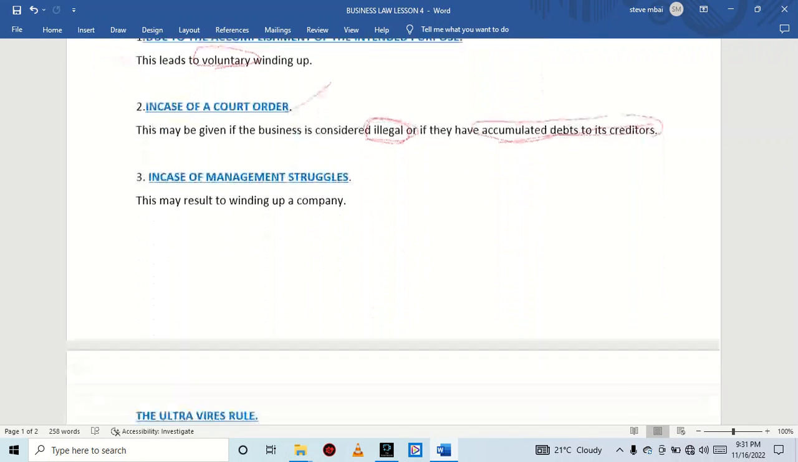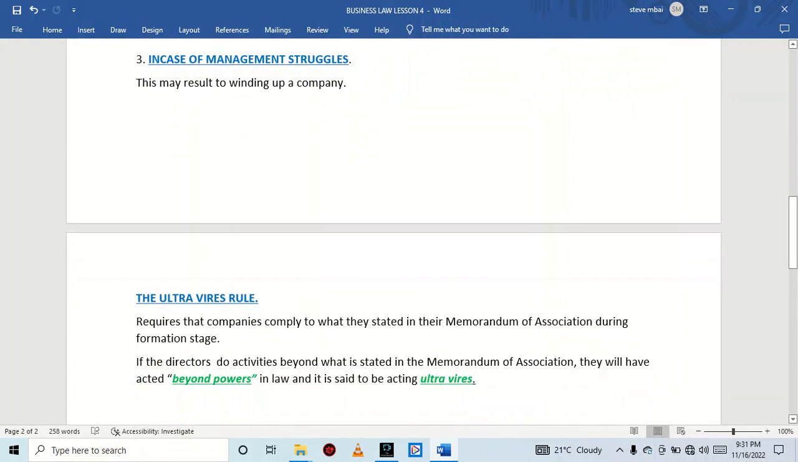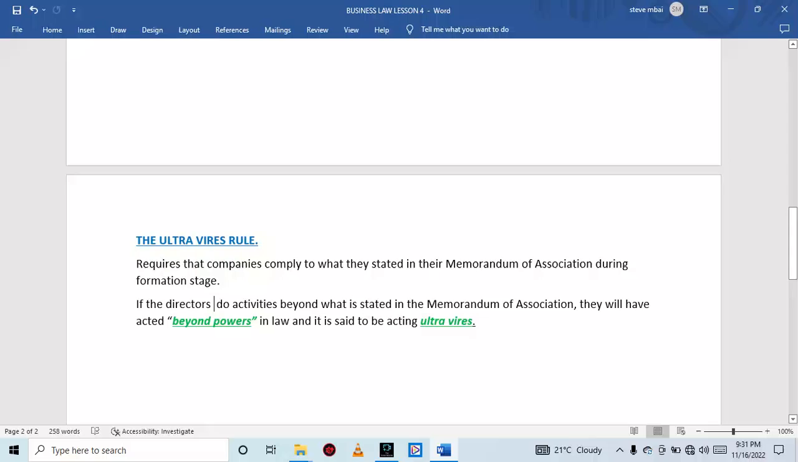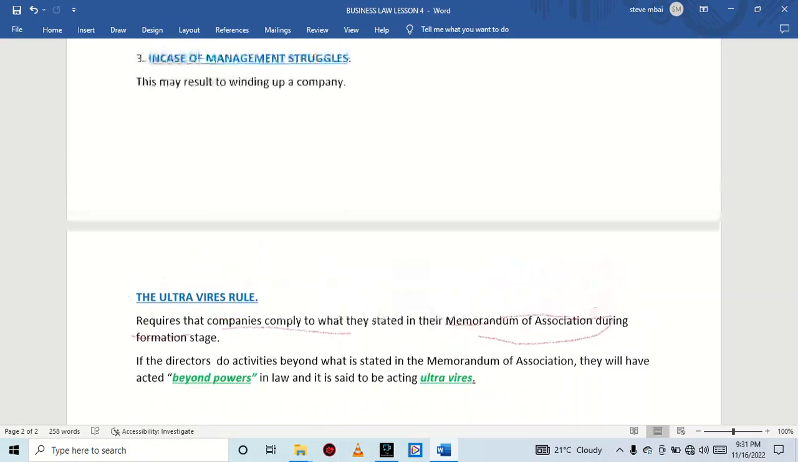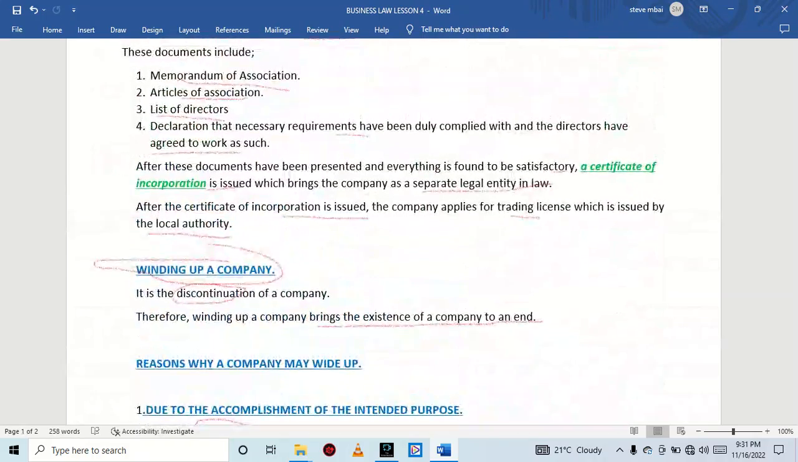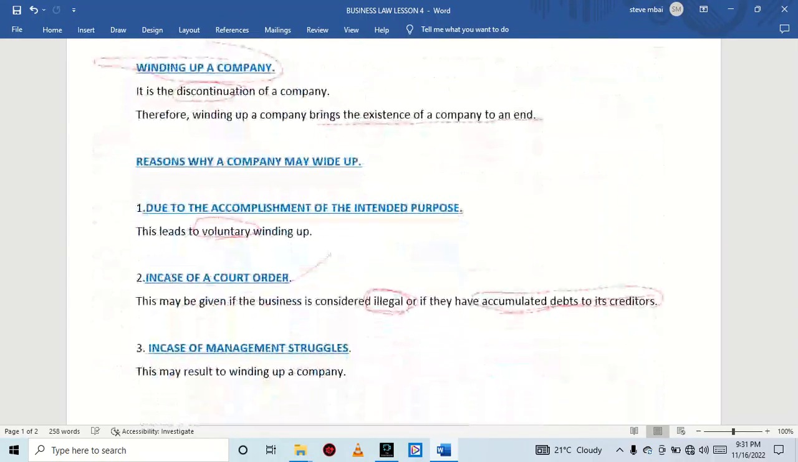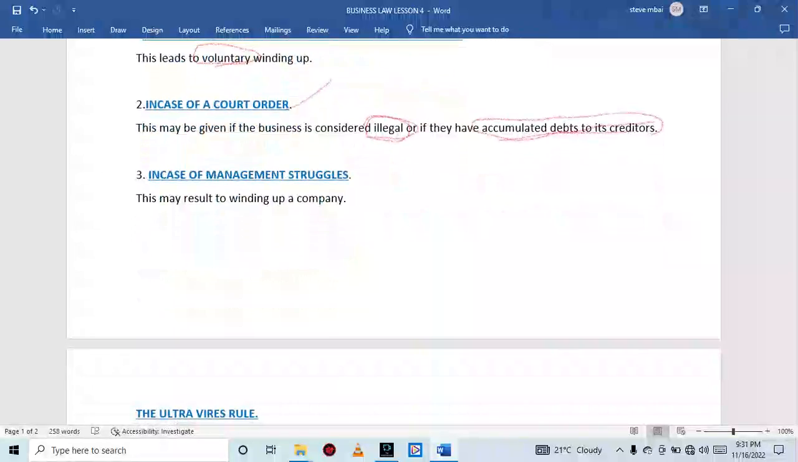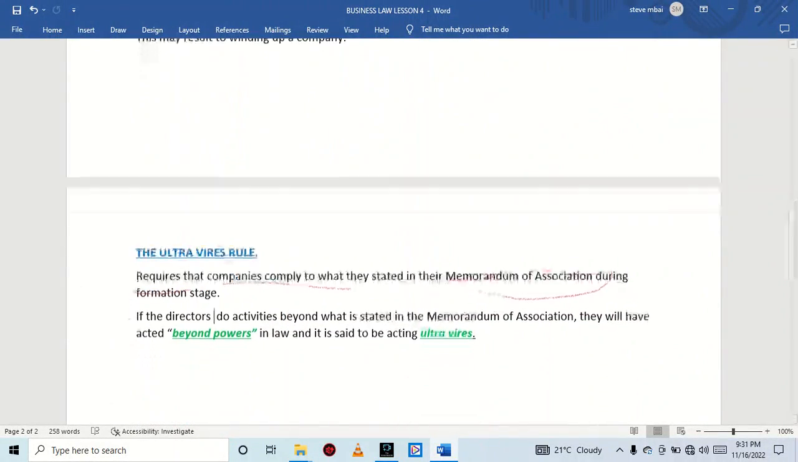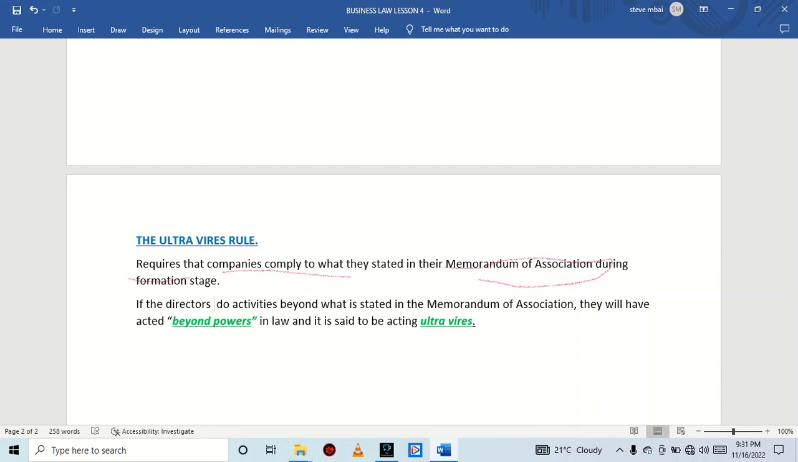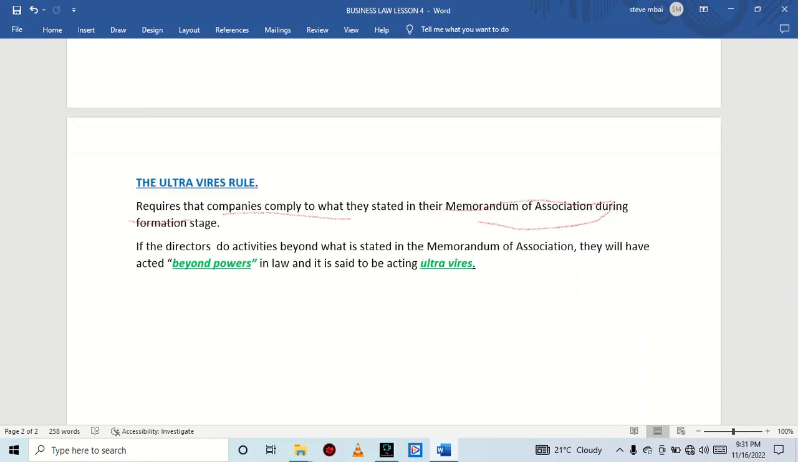We'll also talk about the ultra vires rule. The ultra vires rule requires that companies comply with what they stated in their memorandum of association during the formation stage. As we said earlier, some of the documents required in the formation of a company is the memorandum of association. So the ultra vires rule requires that companies comply with what they stated in their memorandum of association during the formation stage.